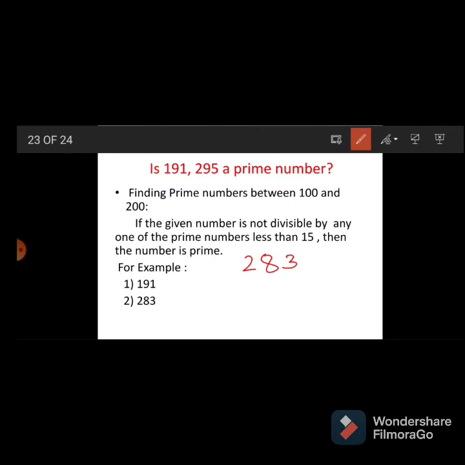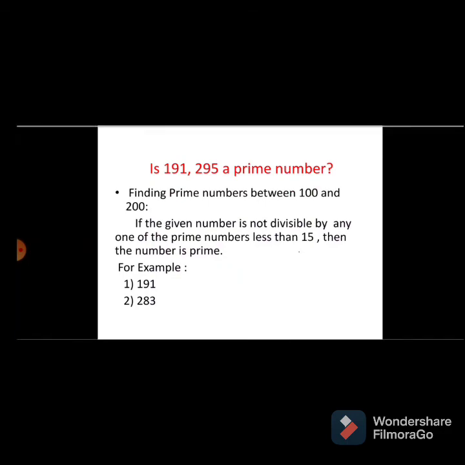283 is now greater than 200. The rule given for finding prime numbers between 100 and 200 is to use prime numbers less than 15. But 283 is greater than 200. Then what do we have to do? We have to check prime numbers less than 20.